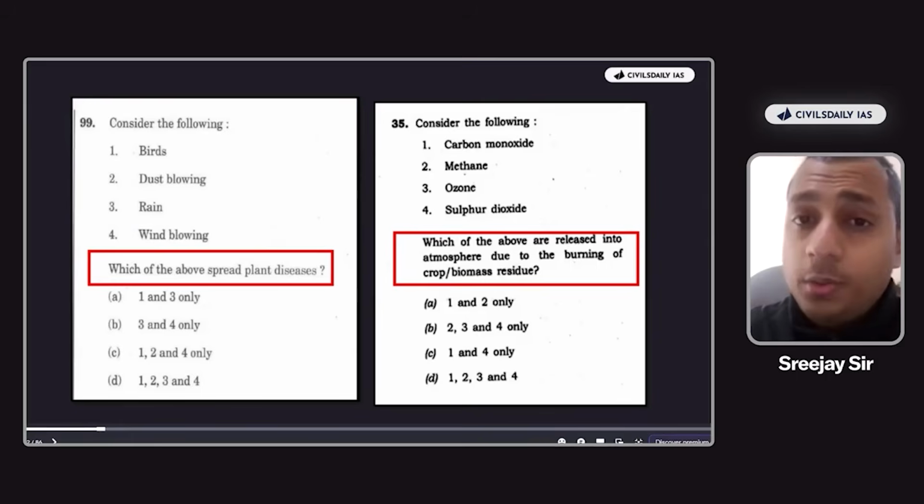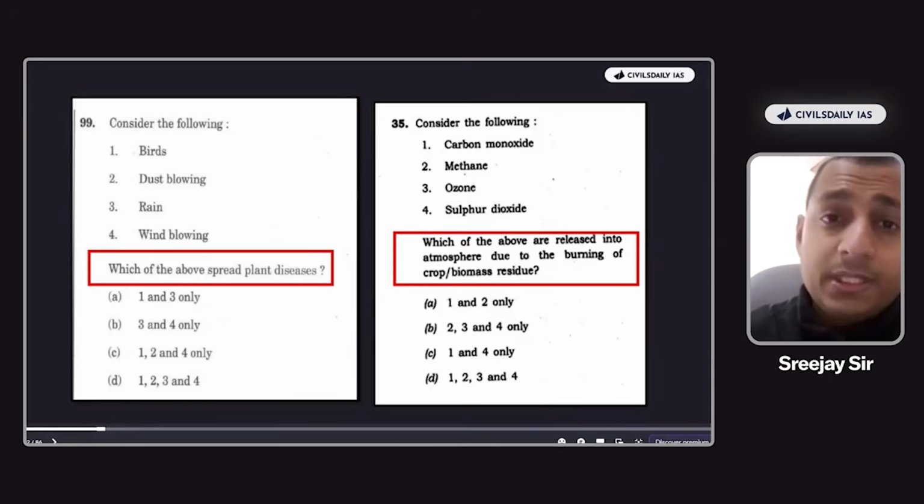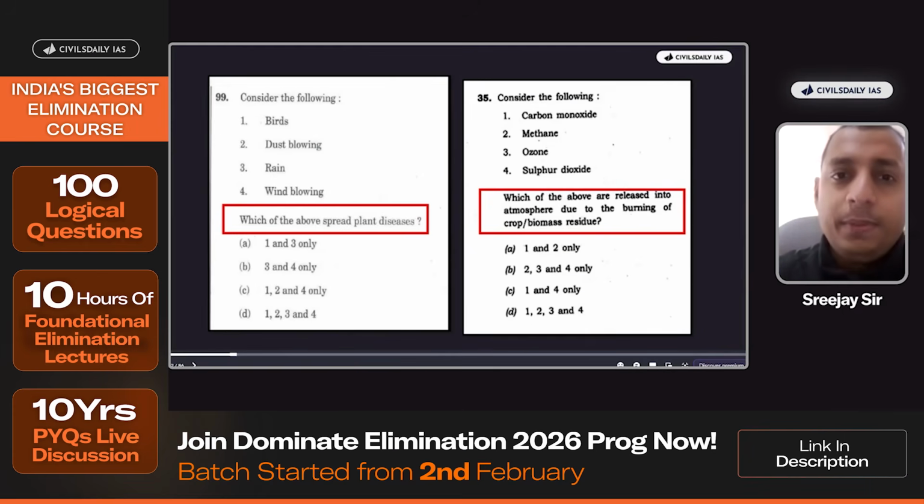Let's say tomorrow a research is going on and the research says wind blowing can lead to certain plant diseases. Now UPSC becomes incorrect right here. So therefore UPSC will never take such a chance, right? So in such statements when the 0.1% logic is possible, or the 1% is possible, or in those statements in which UPSC can never prove the same, use this logic.